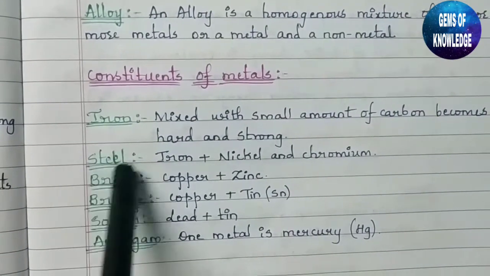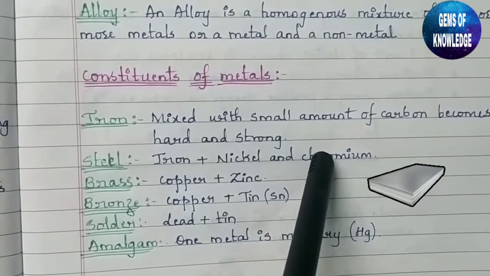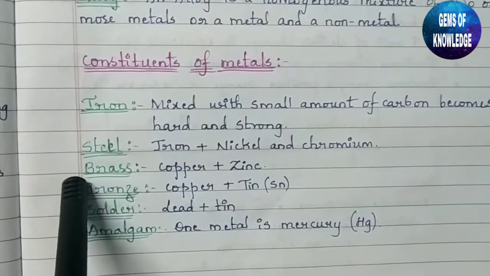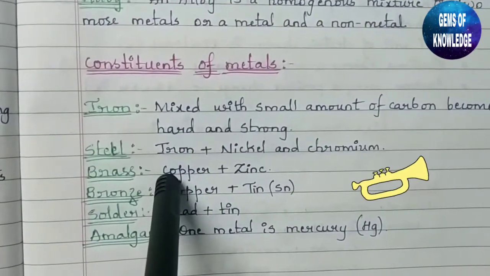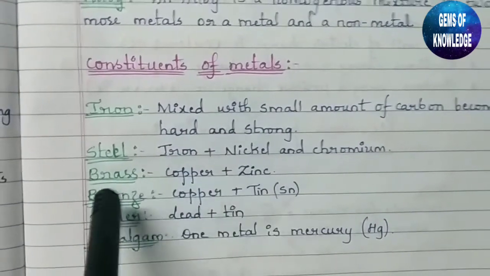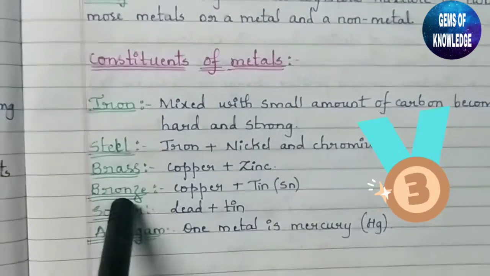Similarly, you can see steel. How can we get the steel? When the iron is mixed with nickel and chromium, we get steel. You can see brass has been given here. It is an alloy which we get from mixing copper and zinc. Similarly bronze, when we mix copper and tin, what we get is bronze.